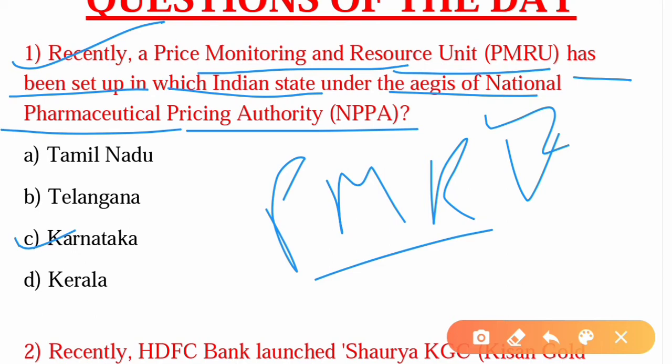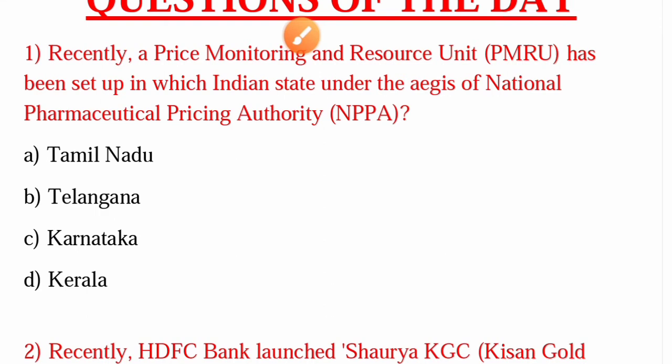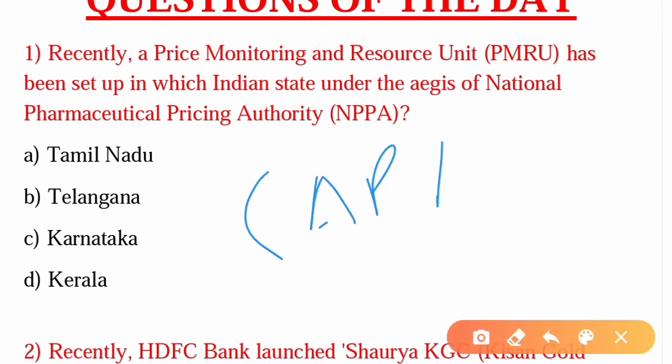NPPA, under its central sector scheme named Consumer Awareness Publicity and Price Monitoring, called CAPPM, has already set up PMRUs in 12 states and union territories. NPPA has plans to set up PMRUs in all the 36 states and union territories.